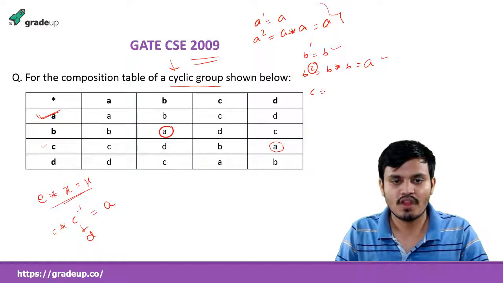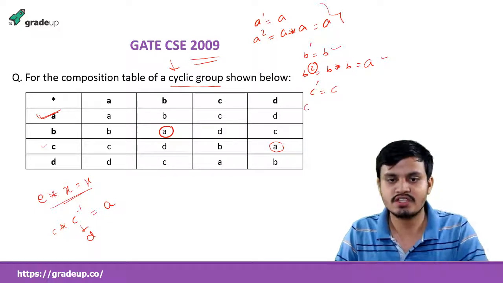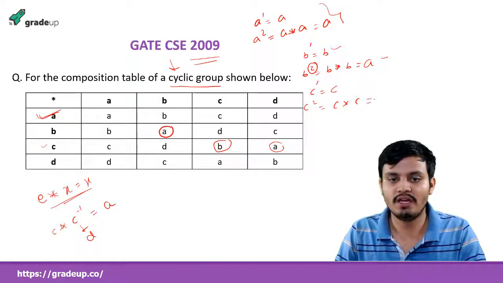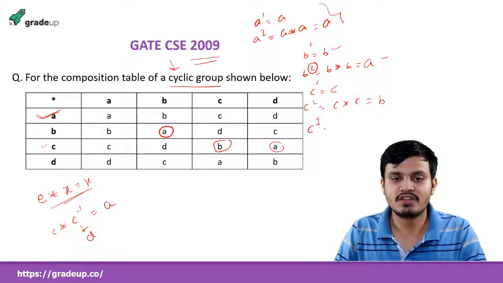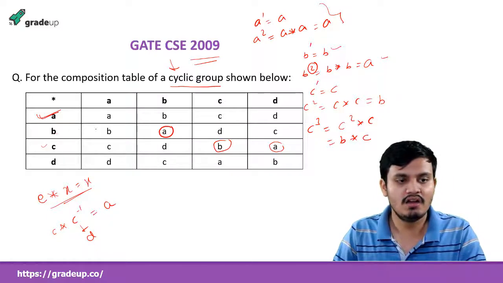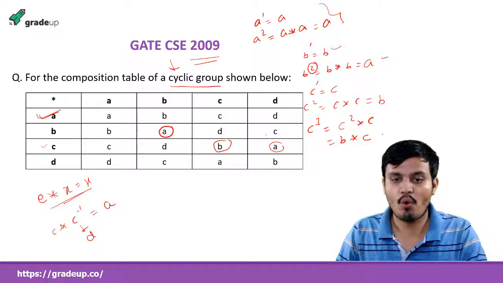Now C. C power 1 is equal to C, C square is equal to C cross C, and C cross C is B. I got B here. C3 is equal to C square operated with C, that is B, C, and we got D. I have generated 3 elements: C, B and D. What is left?